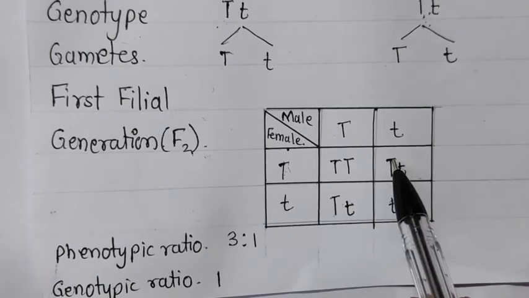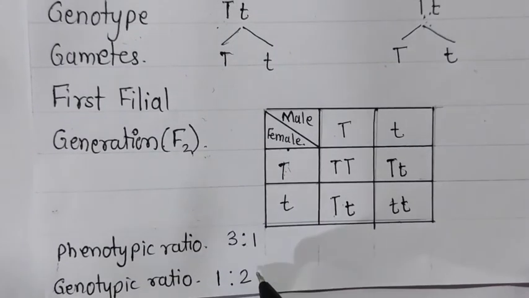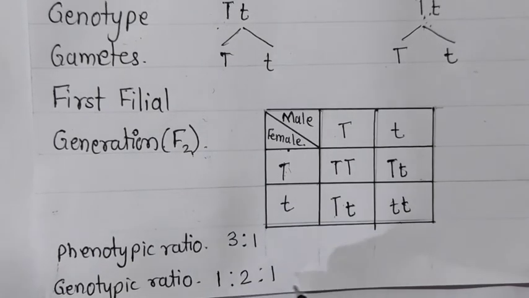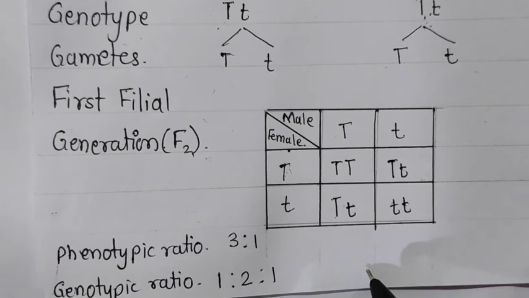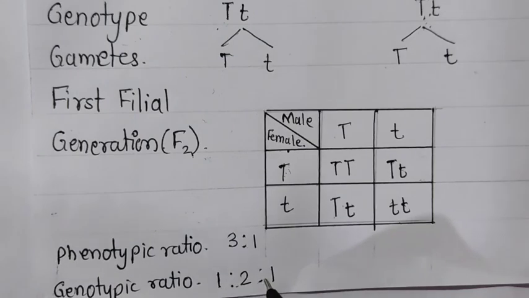Here capital T and small t. Here are two possibilities, so here it is 2. And one more possibility is small t and small t. How many is it? 1. So as many variations as you get, that much the genotypic ratio will be increased. So here the genotypic ratio is 1:2:1.